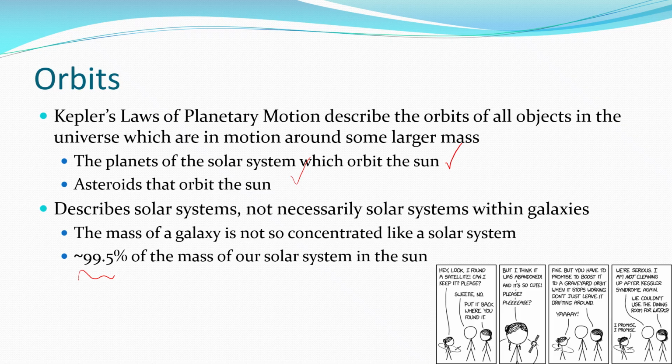Of that little 0.5% that's left, the largest planet, Jupiter, is at least about 90% of it. So of the 0.5% that's left, the rest is every other planet, every asteroid, everything else, the moon, the whole lot. It's quite unusual. More than 99% of the mass of the entire solar system that we live in is the sun. Of that 0.5% that's left, more than 90% of it is the largest planet, Jupiter.